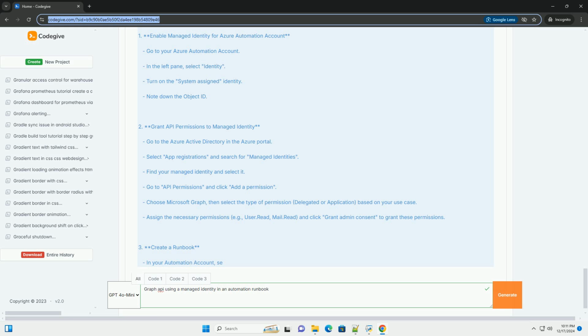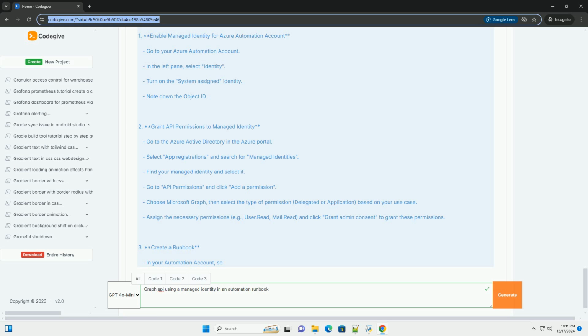Step 5, test the runbook. 1. Save the runbook and click on Test pane. 2. Click on Start to execute the runbook. 3. Monitor the output in the output pane to see the list of users retrieved from Microsoft Graph API. Step 6, publish the runbook. Once you have tested the runbook and it works as expected, remember to publish it. 1. Click on Publish to make the runbook available for future use.